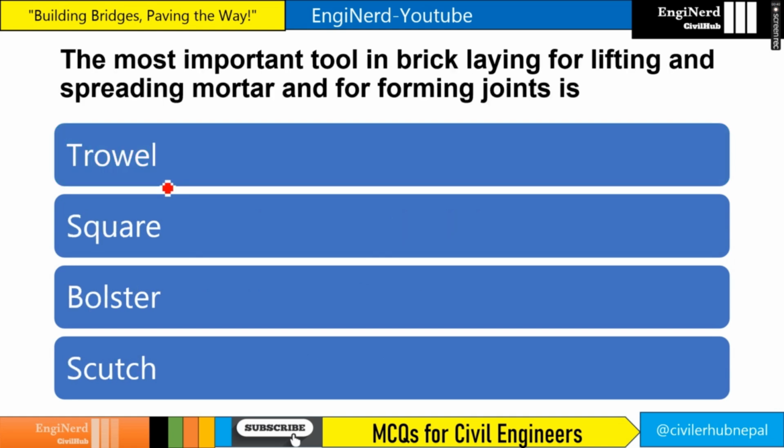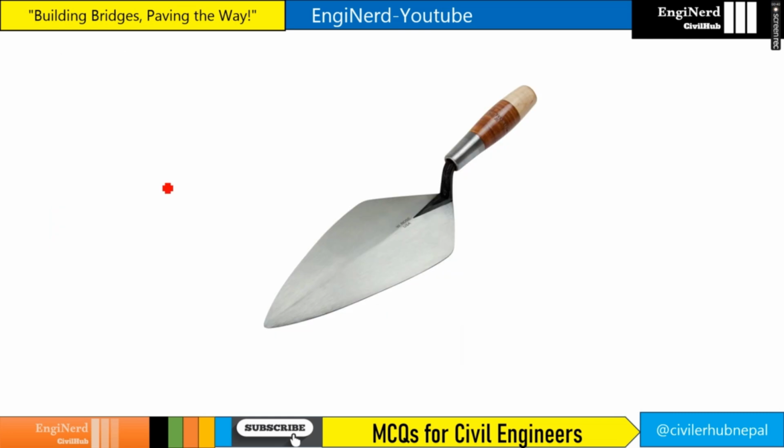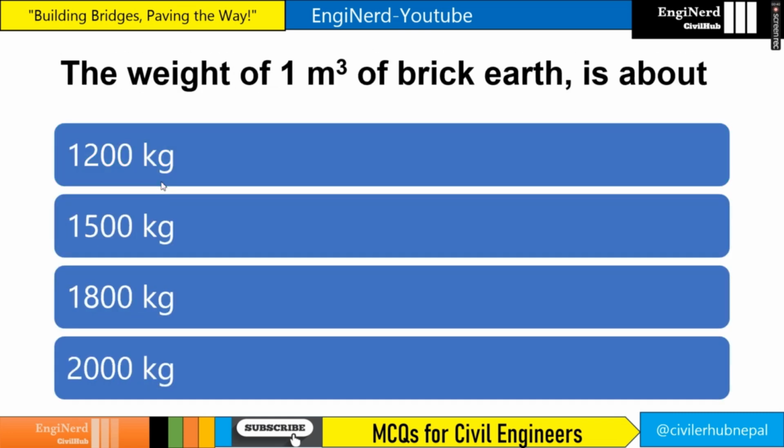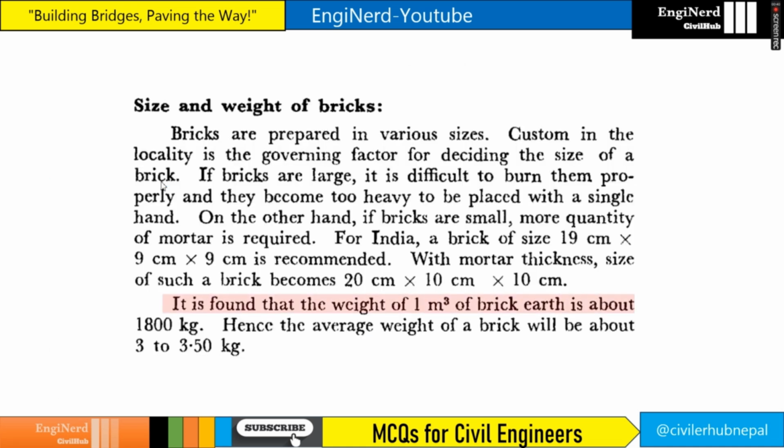The most important tool in bricklaying for lifting and spreading mortar and for forming joints is the trowel, right? So the answer is trowel. The weight of 1 meter cube of brick earth is about 1800 kg, right?